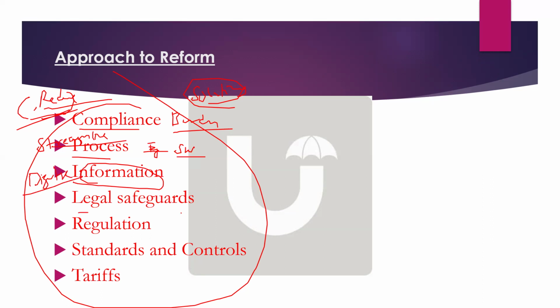Now legal safeguards. So what is lacking in legal safeguards in India? What is lacking in legal safeguards? Awareness. Okay. Awareness of legal safeguards. Very good. Or you can say enforcement, or you can say transparency. Transparency is lacking. Okay. So transparency in the legal safeguards. What about regulation now? Any word for regulation? Just now we saw deregulation. Deregulation is already a word. Anything else?